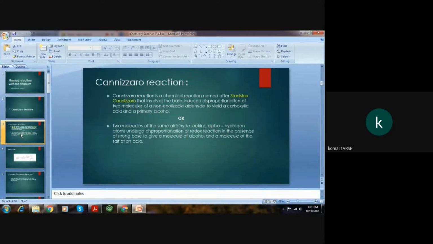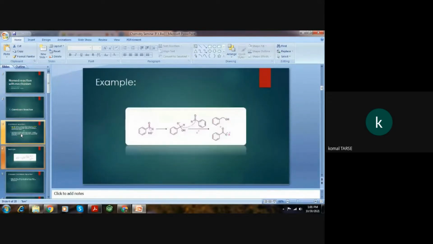In Cannizzaro reaction, generally molecules of an aldehyde which do not have any alpha hydrogen atom undergo this reaction in presence of a strong base like potassium hydroxide or sodium hydroxide, and they form alcohol and a salt of an acid. The first definition means the same, where non-enolizable aldehydes means aldehydes whose molecule has no alpha hydrogen atoms.